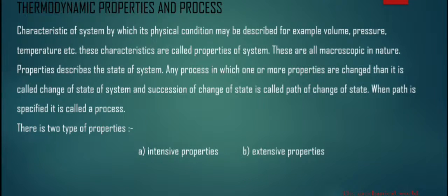Thermodynamic properties and process. Characteristics of system by which its physical condition may be described. For example, volume, pressure, temperature, etc. Let's take an example of water. Water at 0 degree centigrade is ice, while at 100 degree centigrade it is steam. So temperature is defining its physical state. So the temperature will be its physical property. These are all macroscopic in nature.